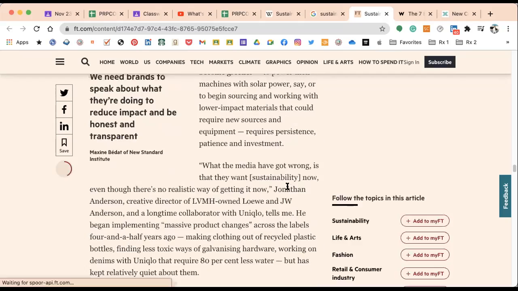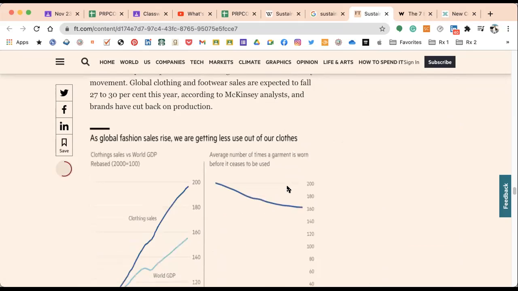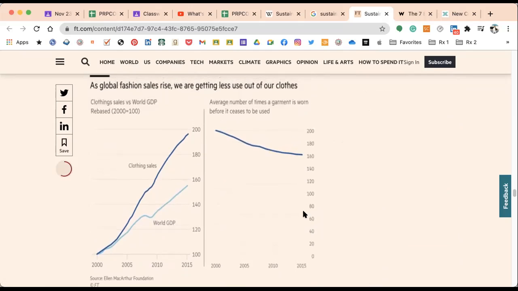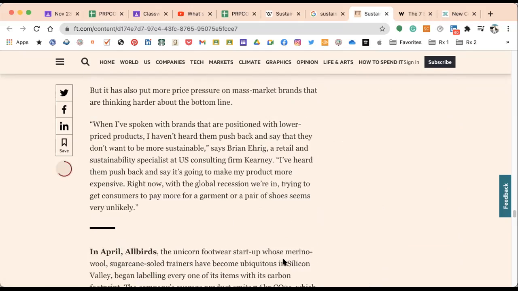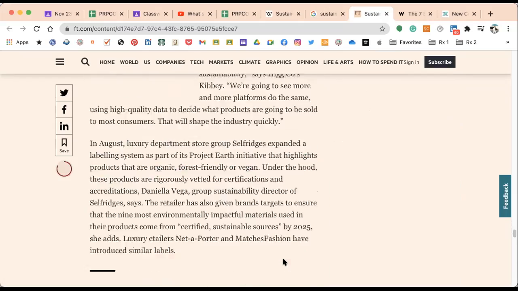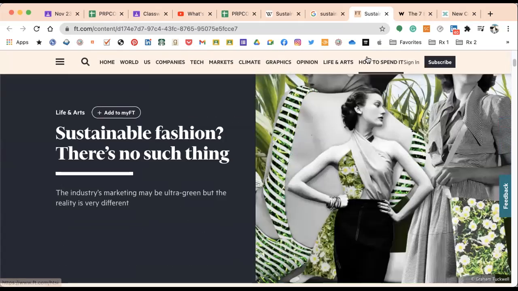There are some statistics, some more details or ideas, etc. Here, as global fashion sales rise, we're getting less use out of our clothes. So, what is this statistic? What does it mean? You can use that and turn it into one or two sentences, and then use that later in your advocacy. Okay? So this is already one good source if your topic is sustainable fashion.